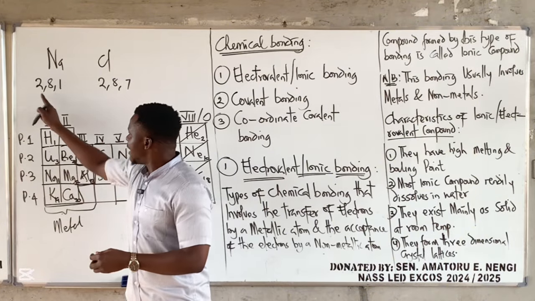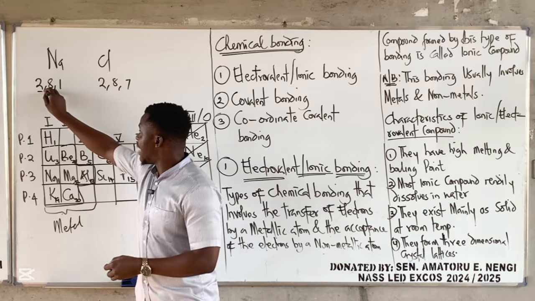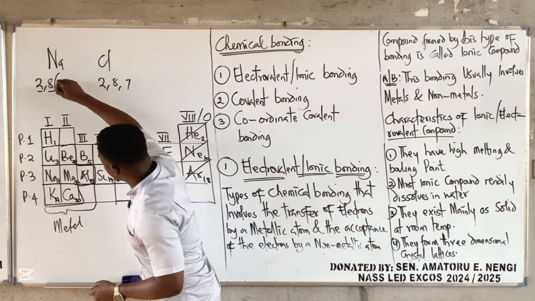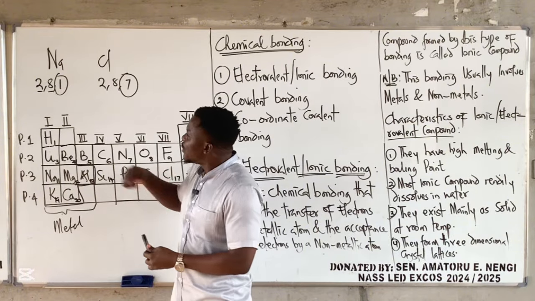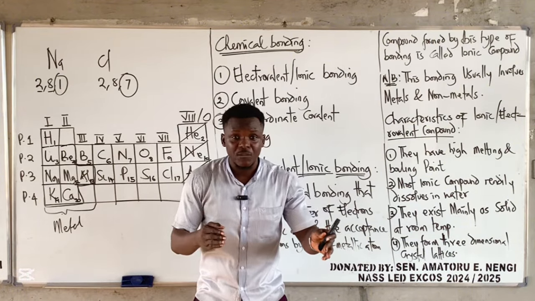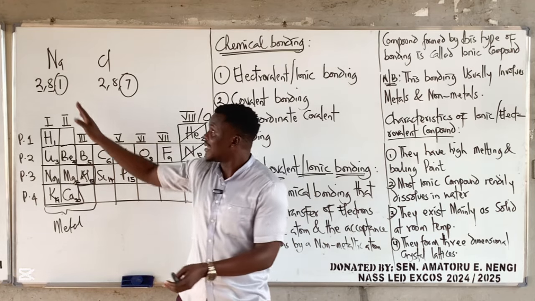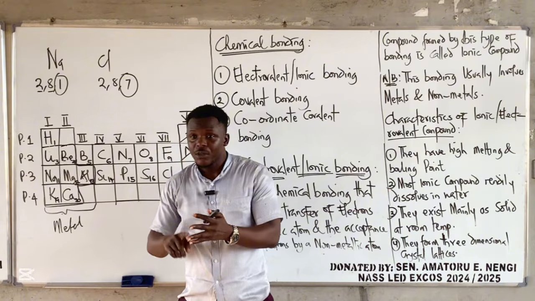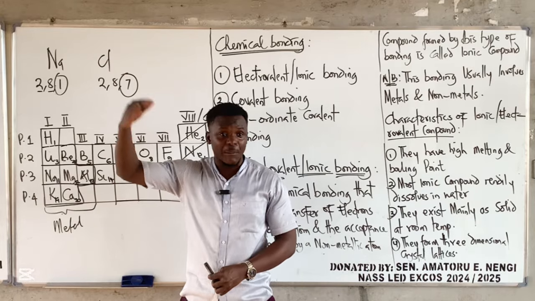Now, this atom has three shells. The first shell has 2 electrons, the second has 8, and the last one has 1. By the number of valence electrons, you can tell whether this is a metal or a non-metal. That is basically the concept I wanted us to know. Remember I said for metals, the valence electron is always 1, 2, or 3, whereas for non-metals it is always 4 and above.